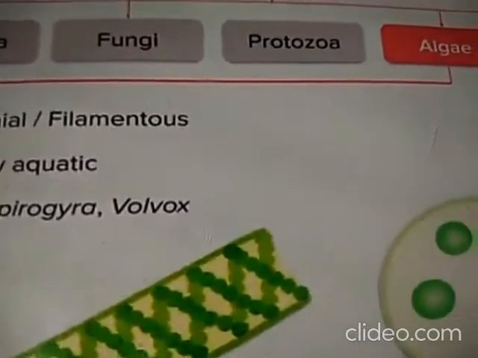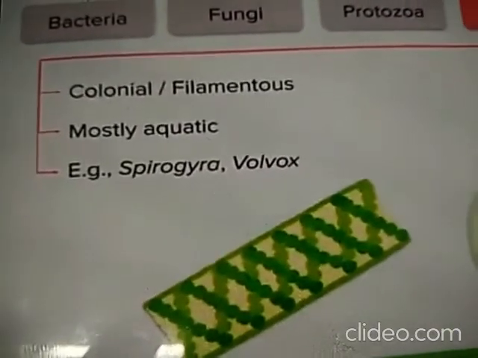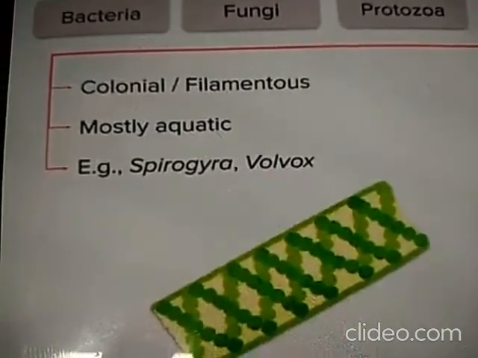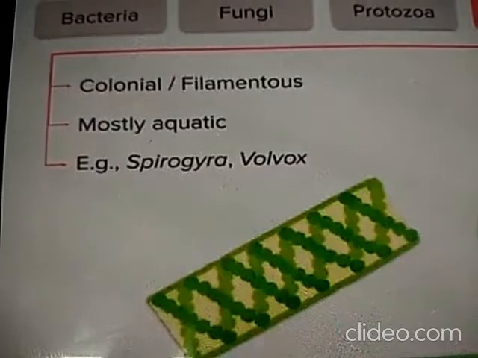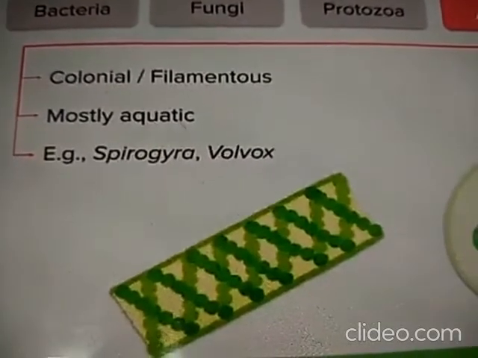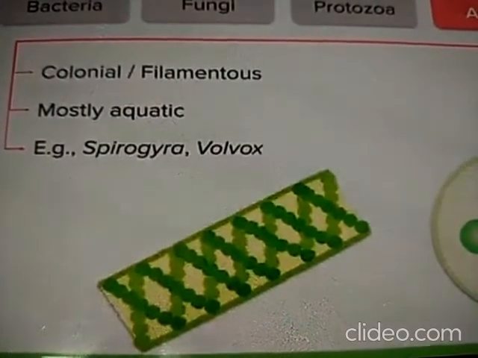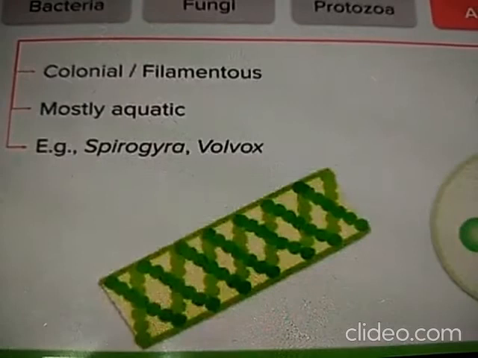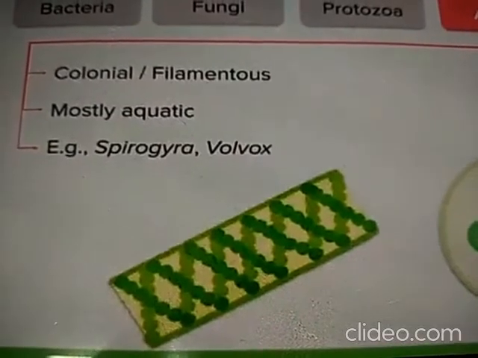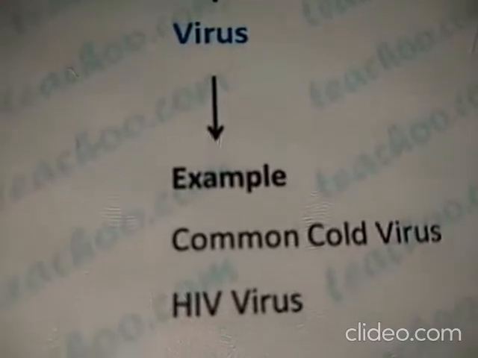They are found in colonies, colonial means it is not found singly. It will be like colonies, and filamentous means it grows continuously. Mostly aquatic, it grows in the water. Examples of this are Spirogyra and Volvox.